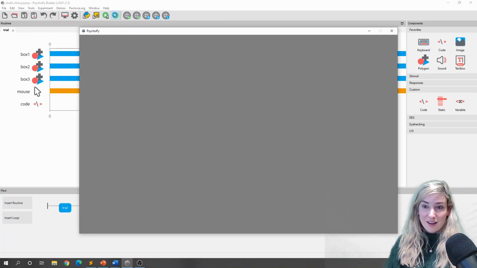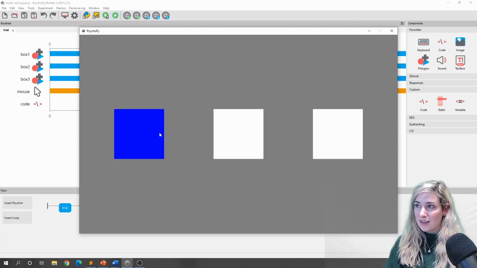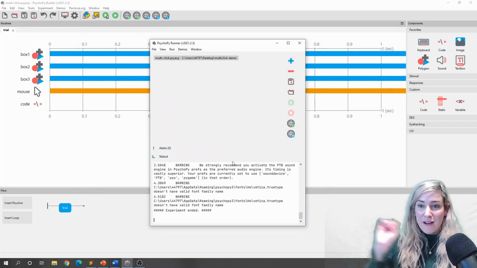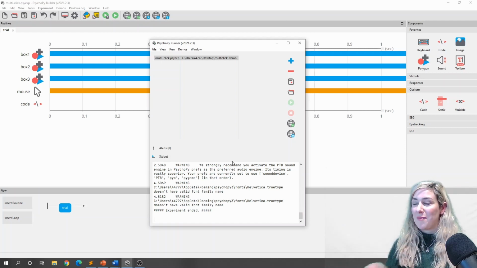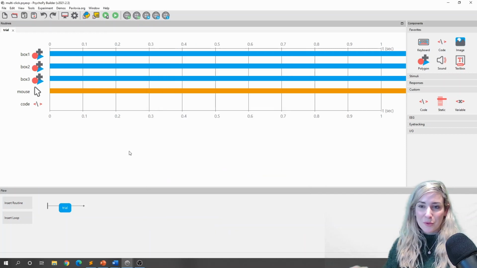Right. I see squares. I can click on one. And then I very briefly saw that blue square. I could have made it slightly longer, but hopefully that shows you how you would briefly pause before moving on.